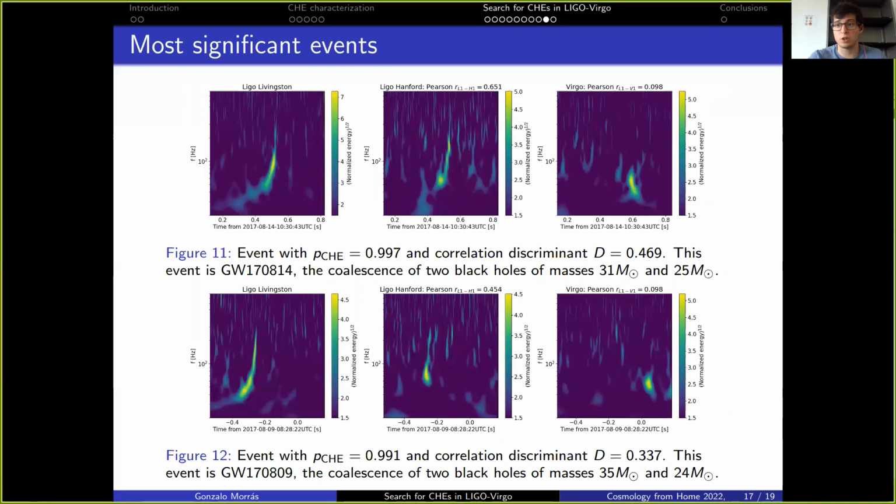Okay, so now I'm going to talk about the most significant events that are found by this neural network, and I show the two most significant in this slide. You can observe that they look quite similar to compact binary coalescences with a chirp-like signal, and that is because they are. The two most significant events recovered by the neural network correspond to GW170814 and GW170809.